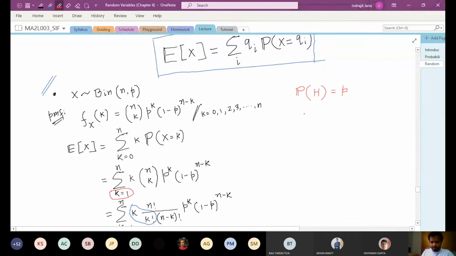So you toss that coin n times, and let x be the number of heads that you get out of those tosses.